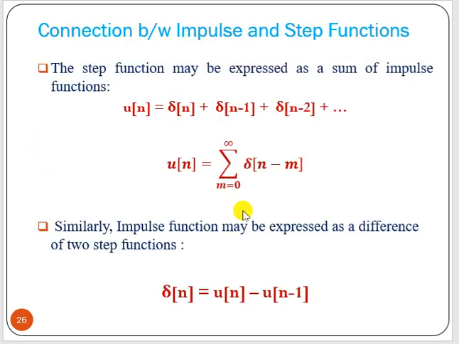Okay. So u of n equals the sum of delta of n minus m, where m is the variable from 0 to plus infinity. And delta n can be written as u of n minus u of n minus 1.